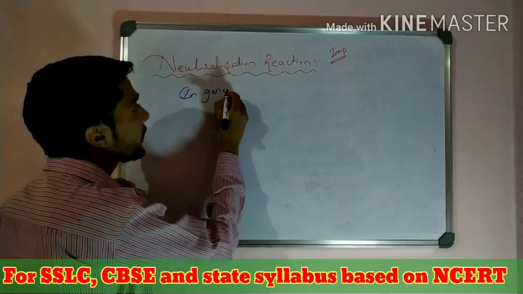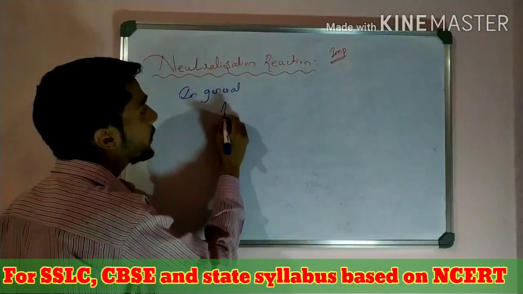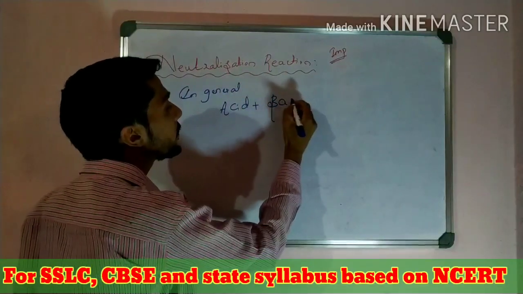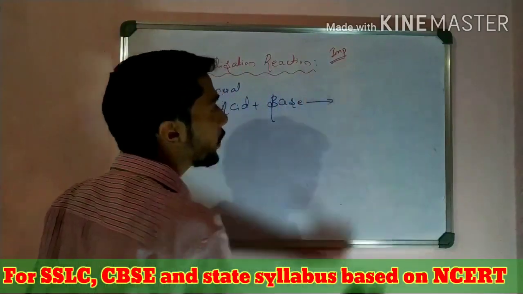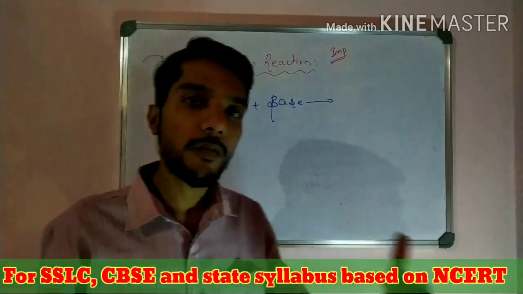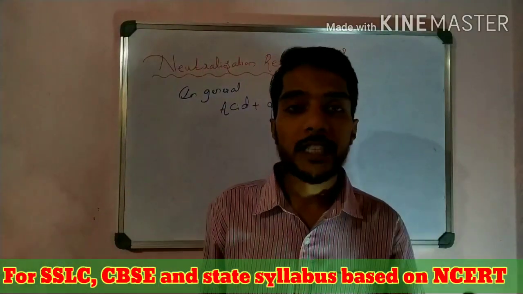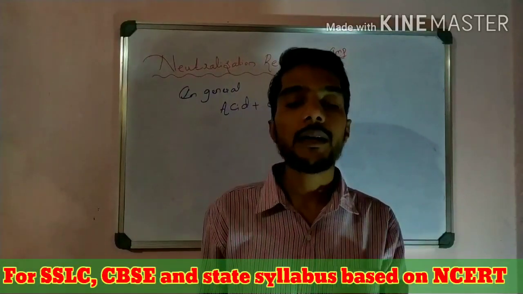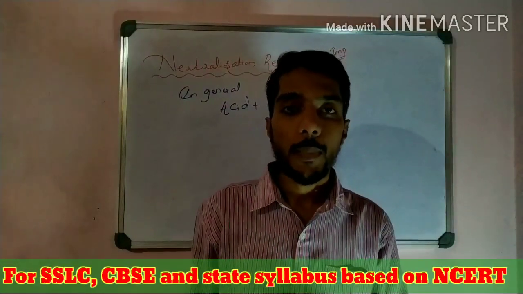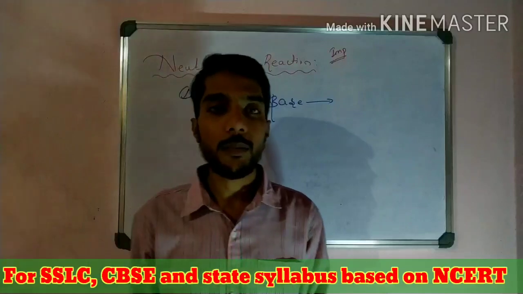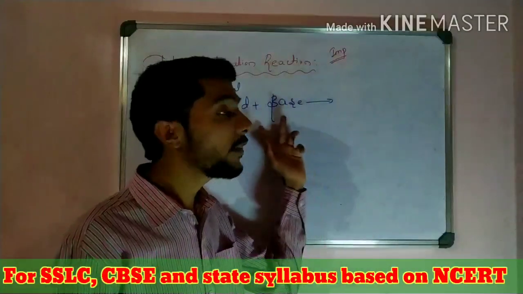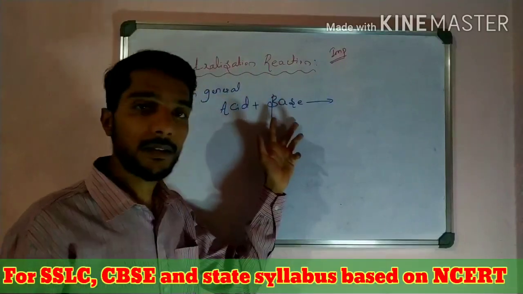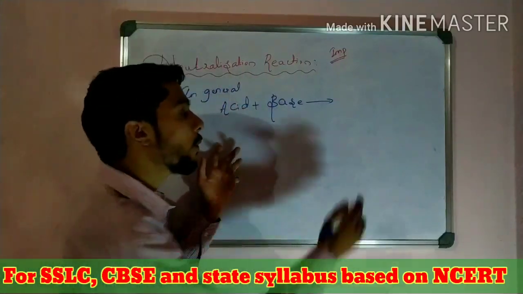acid plus base is equal to what happens. We know the reaction with metals, the reaction with metal oxides, non-metal oxides, carbonates and hydrogen carbonates. But now the new concept is what happens if they react with each other. When acid reacts with base, or base reacts with acid, what happens?